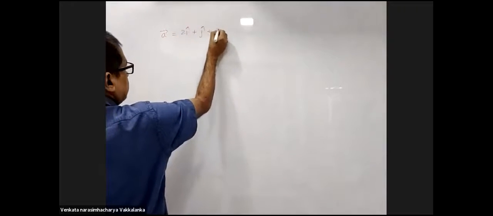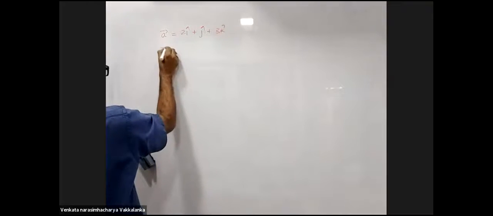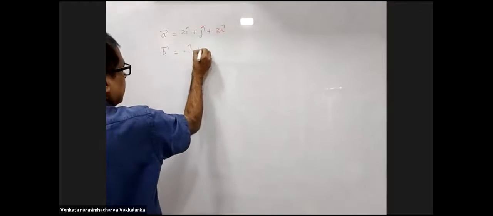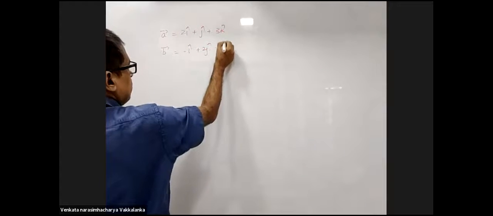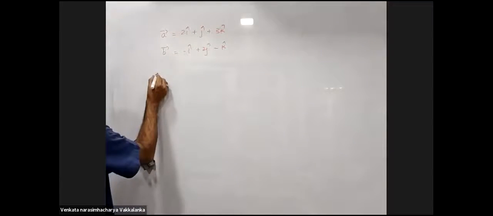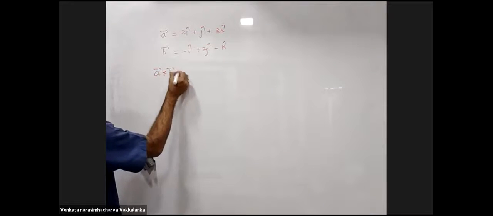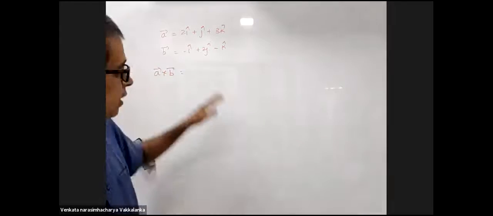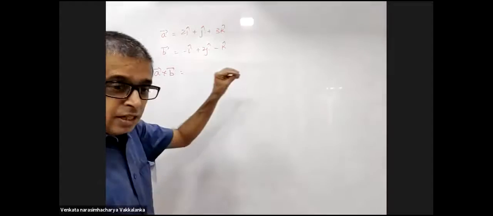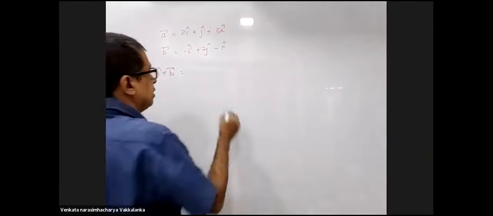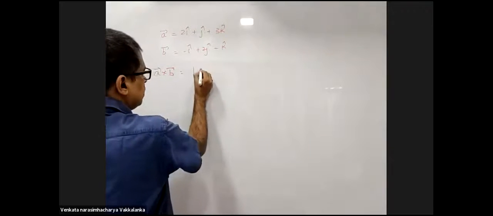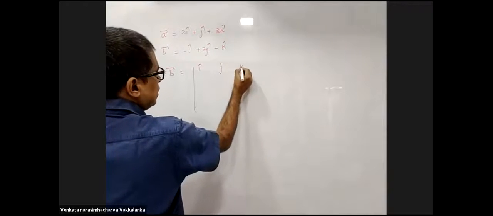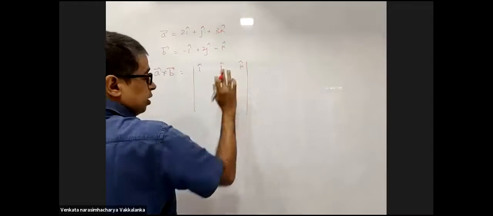Suppose I have two vectors A and B. A is given as 2i cap plus j cap plus 3k cap. B is given as minus i cap plus 2j cap minus k. Now, A cross B, I want you to solve it using traditional means, and I'll solve using a determinant. The rule is first row will be i cap, j cap, k cap. You have no choice, you cannot change this row.